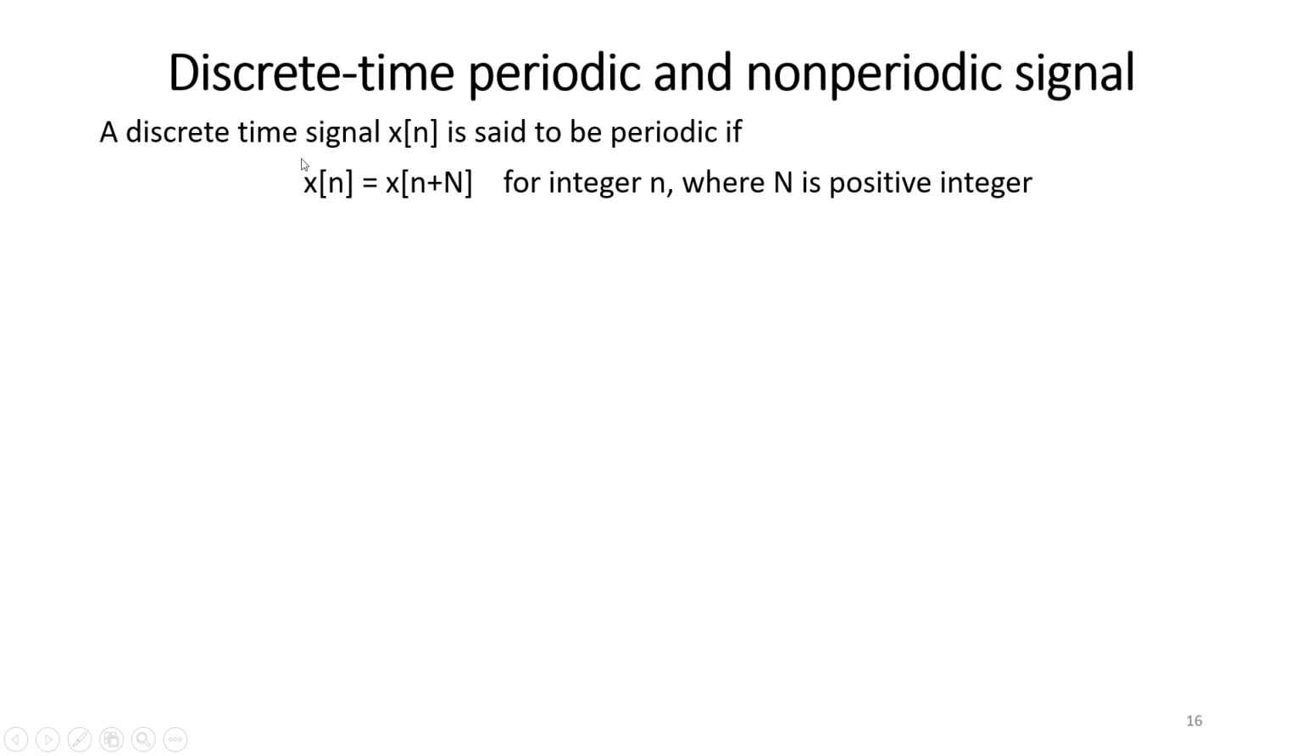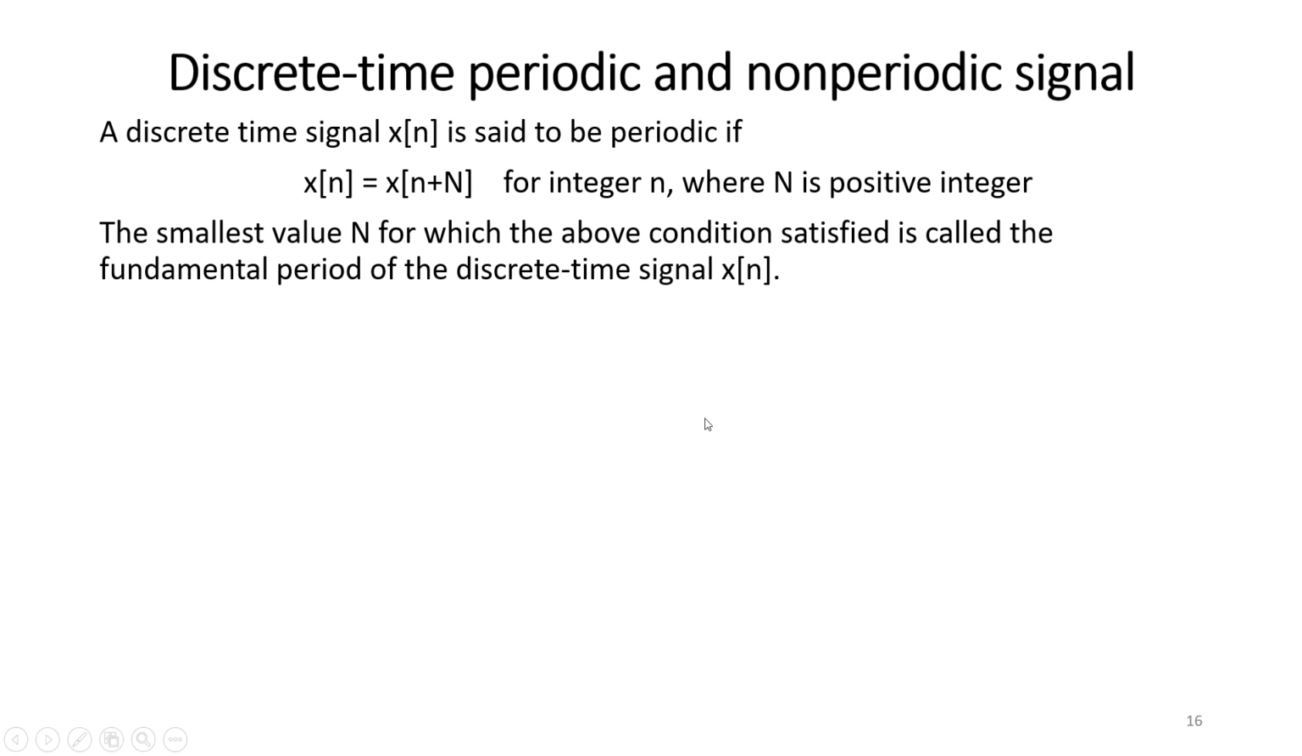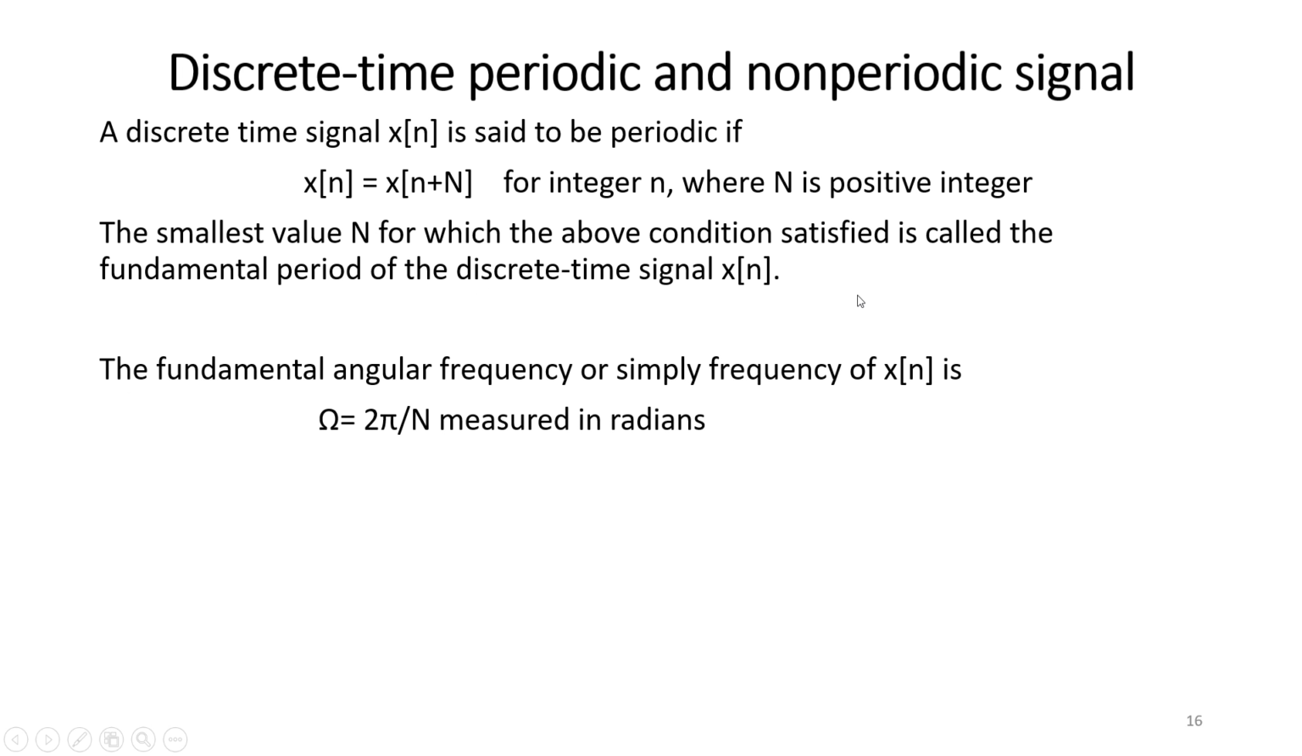Let us consider we have discretized our continuous time signal x(t) into a number series, that is x[n]. This capital N is the periodicity of that signal. If for every n it keeps repeating, then we can say yes, it is a periodic signal. The smallest value of N for which the signal satisfies this condition is known as the fundamental period of that discrete time signal x[n].